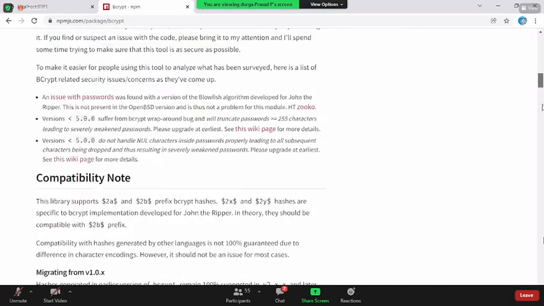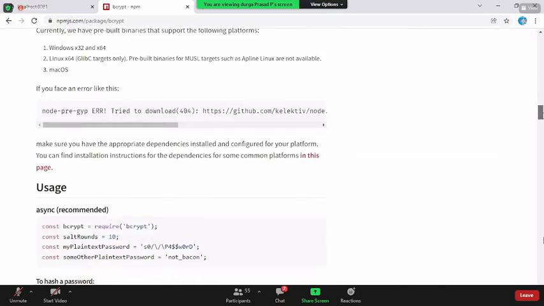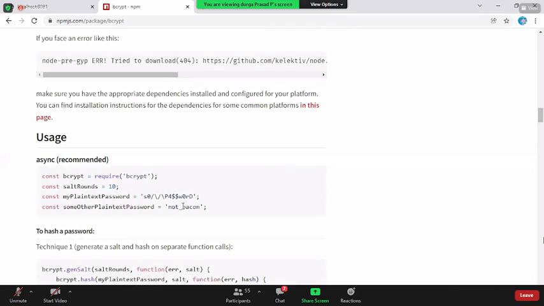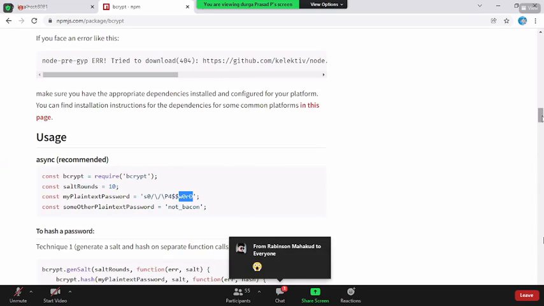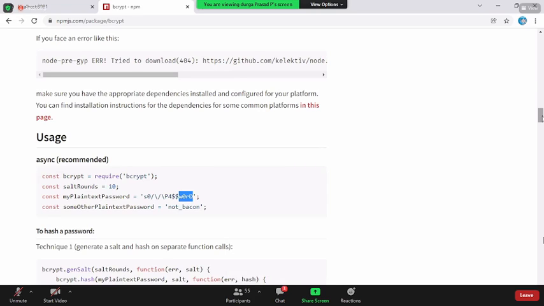Okay, fine guys. So let us try to implement this. The plain text password is so and so, and now they want to convert this. Let us practically implement this. Openly speaking, honestly, this is also new for me. There is some other encryption module which I used to use generally, but bcrypt is the very first time I'm using, but it's all fine.